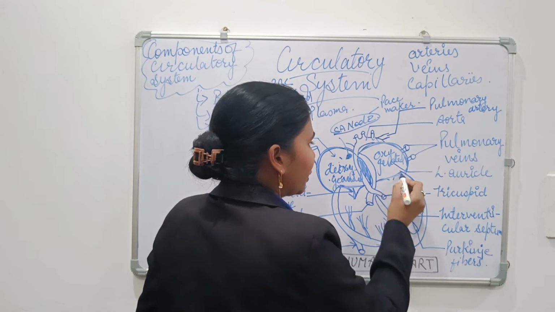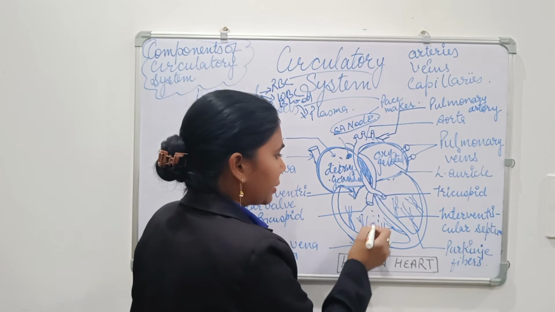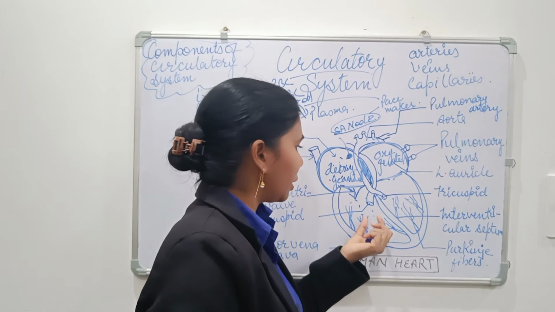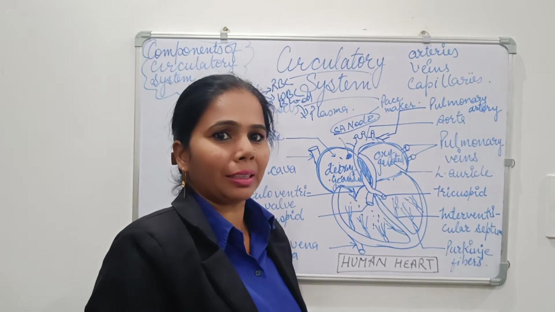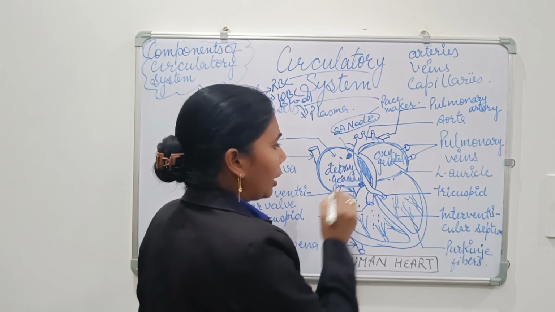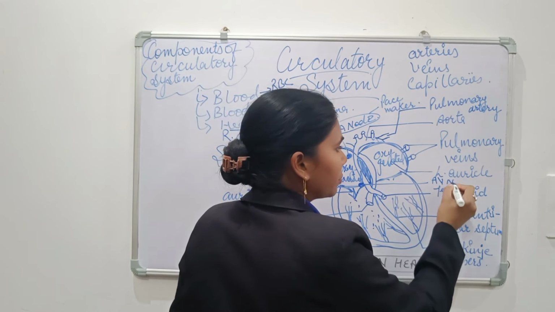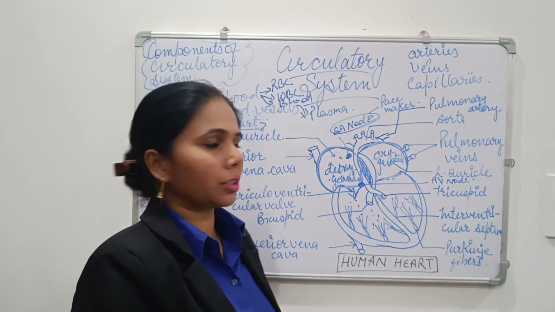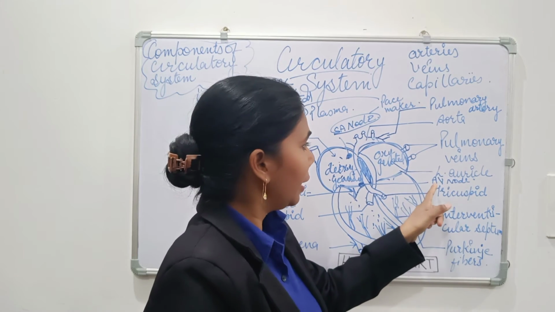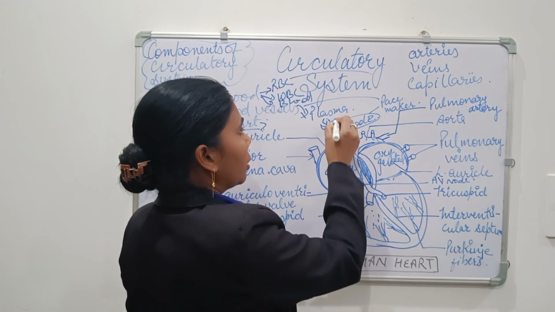After the closing of these valves, the ventricles start contraction. Now the question is where the ventricles generate and initiate the contraction. There is also a node present that we call the AV node. This is the auriculoventricular node. And this SA node is the sino-auricular node.